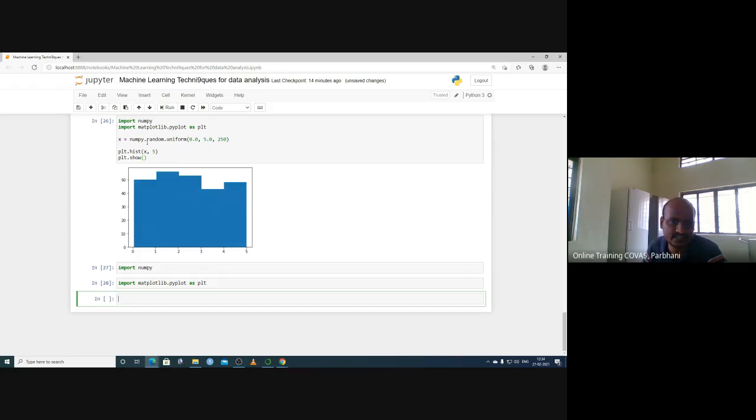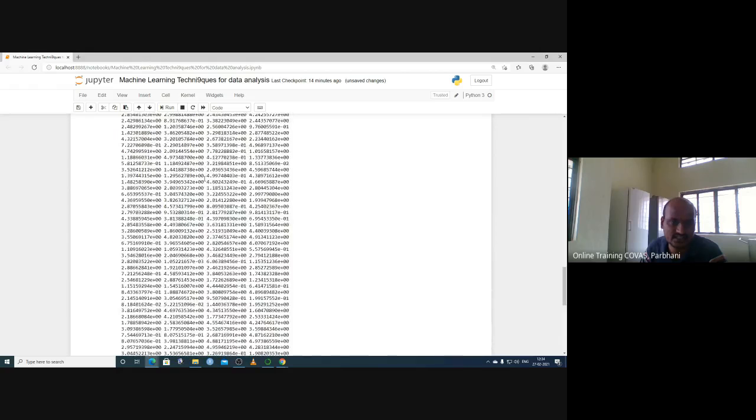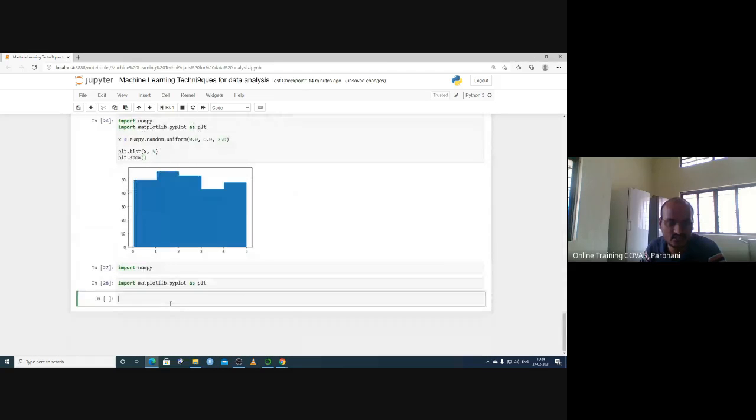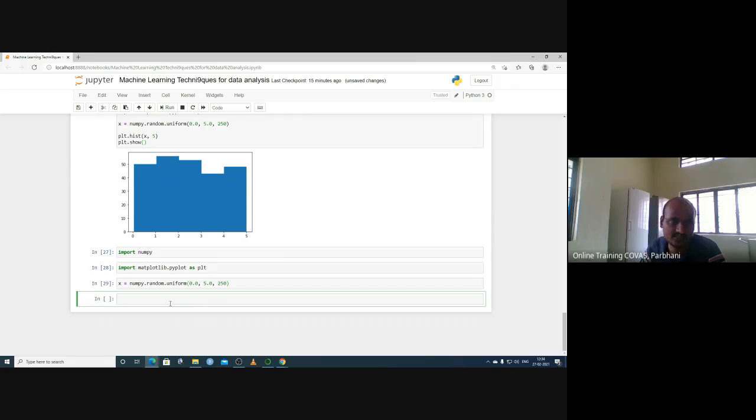Now we want to generate the random numbers, like here we have generated them. Same command we are copying, or we can type numpy.random.uniform, and the parameters for this uniform distribution 0.0, comma 5.0. How many values do we want? 250. So this we have typed here.